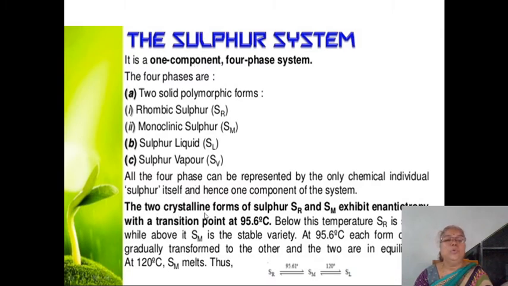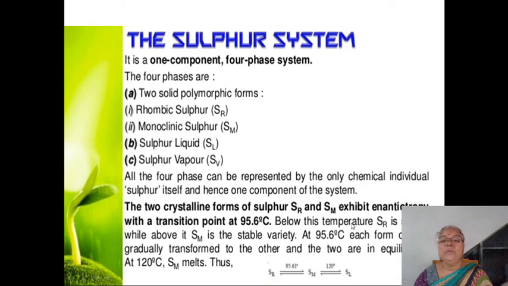Then the two crystalline forms of sulfur, rhombic and monoclinic, exhibit enantiotropy with a transition point here at 95.6 degrees centigrade.